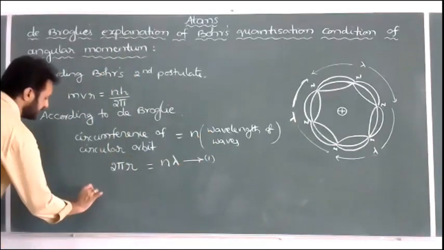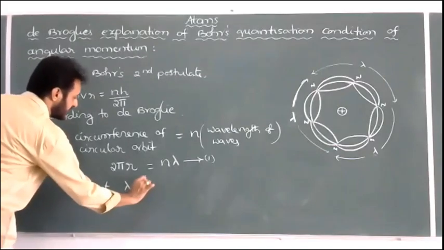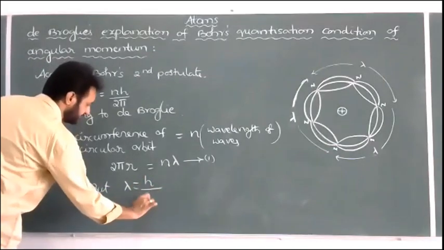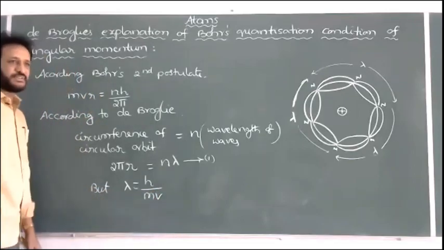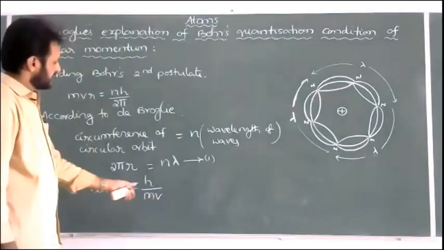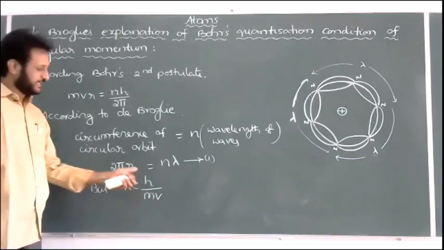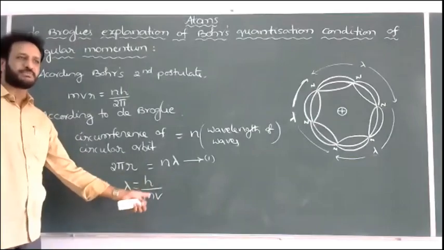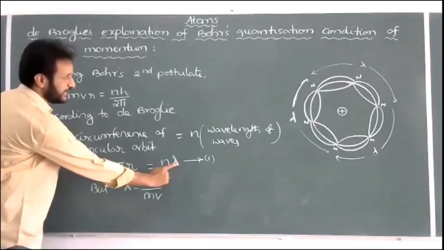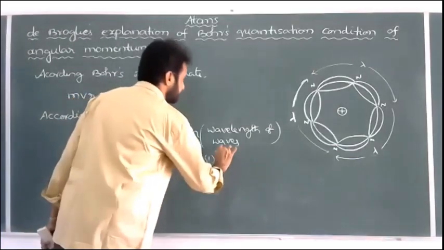But according to de Broglie, we already know the de Broglie wavelength lambda is equal to h by mv. In the previous chapter, we already derived this formula. With mass of electron m, speed of electron v, and Planck's constant h, the de Broglie wavelength lambda is equal to h by mv. In place of lambda in equation 1, substitute this and check what you get.